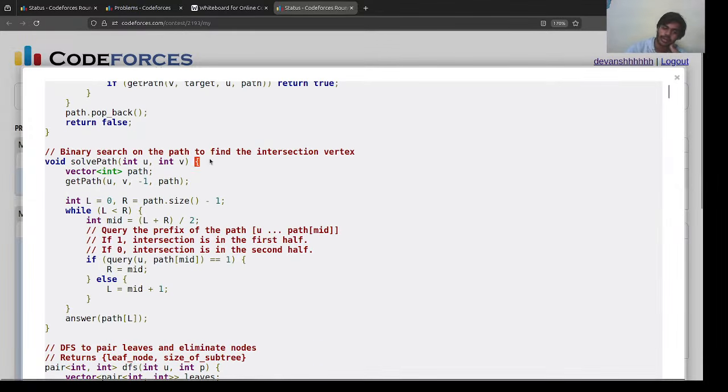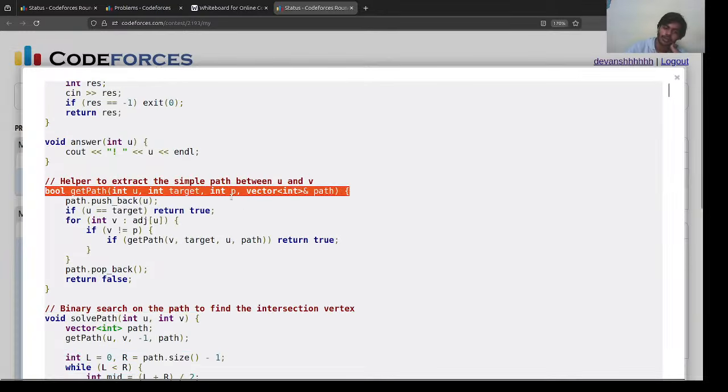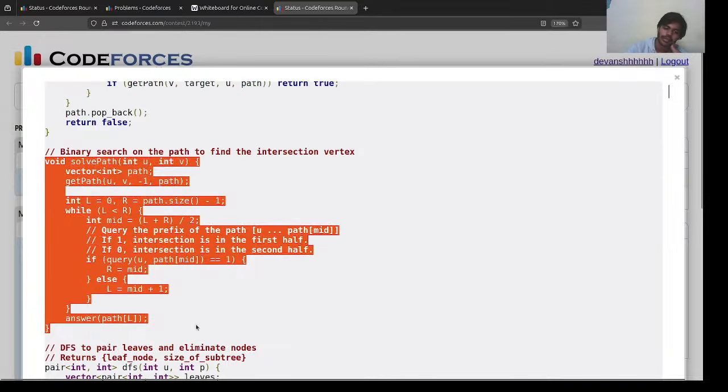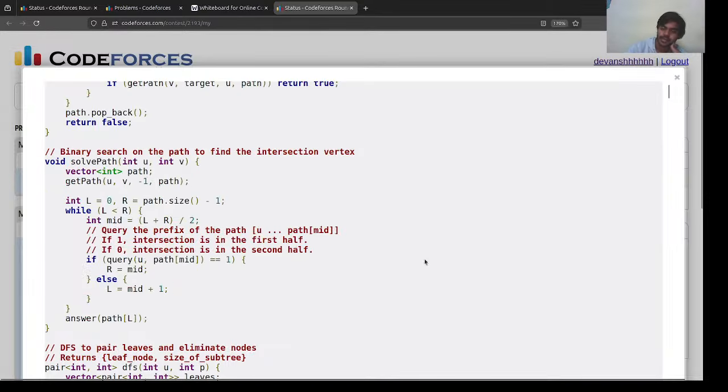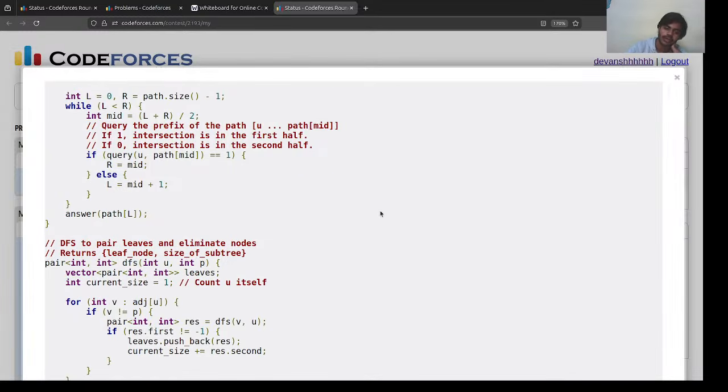Again, you are going to make a DFS call for the solve path. You are going to make a helper function to get the path, and then you're going to implement binary search again, right? These are topics where, if I keep on going, it will take the entire night, and I would just be explaining binary search and all.